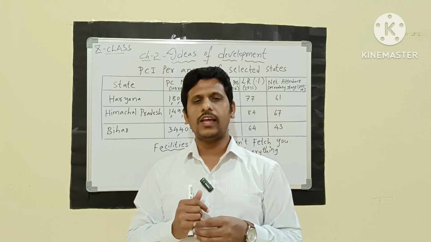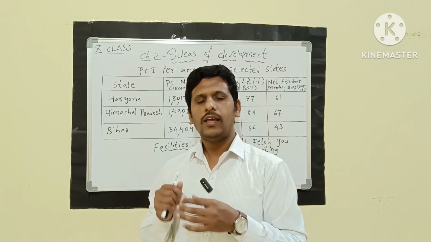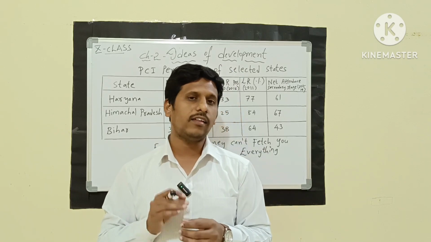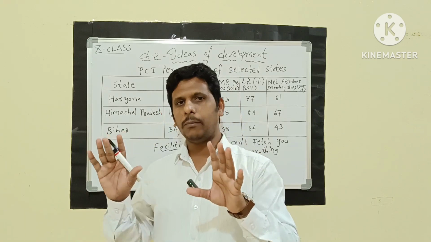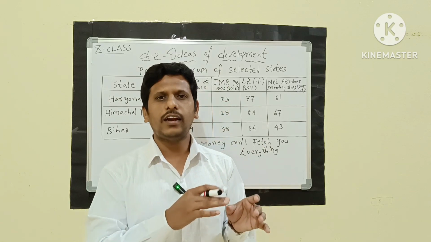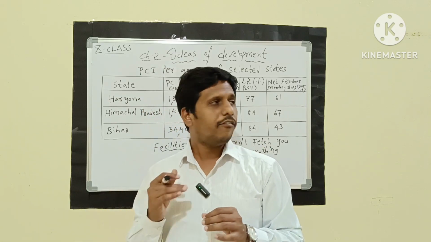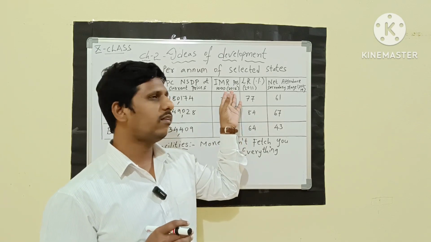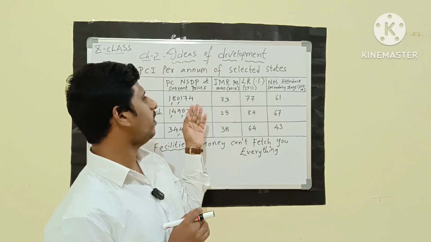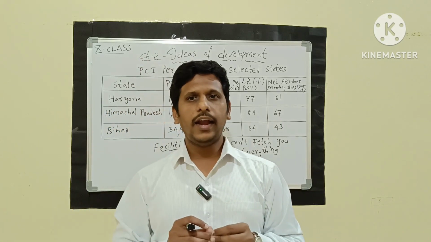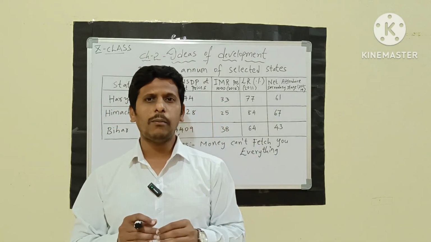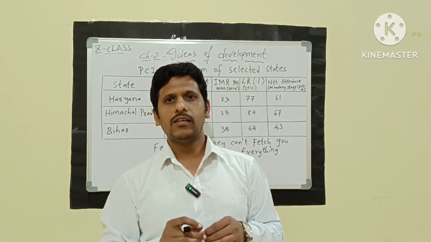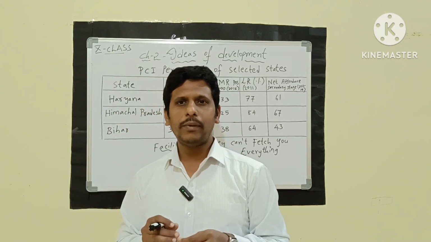So we can simply judge according to the calculations of the World Bank that Haryana stands in the first place. Compared with the other criteria, the infant mortality rate per 1,000 in the survey of 2016 is 33 for Haryana, 25 for Himachal Pradesh, and 38 for Bihar.